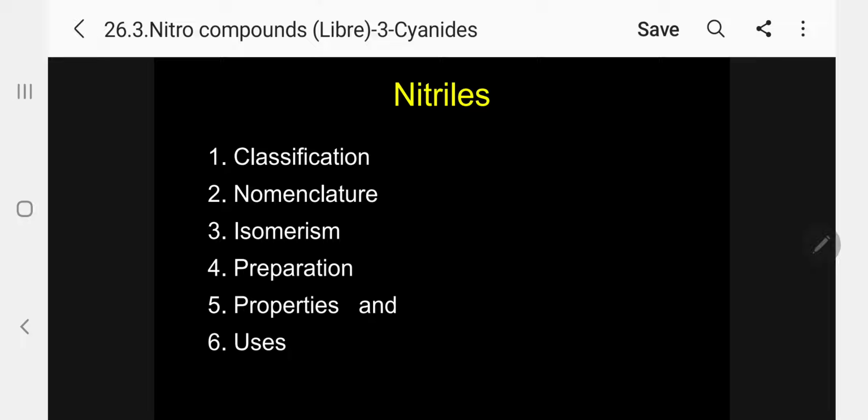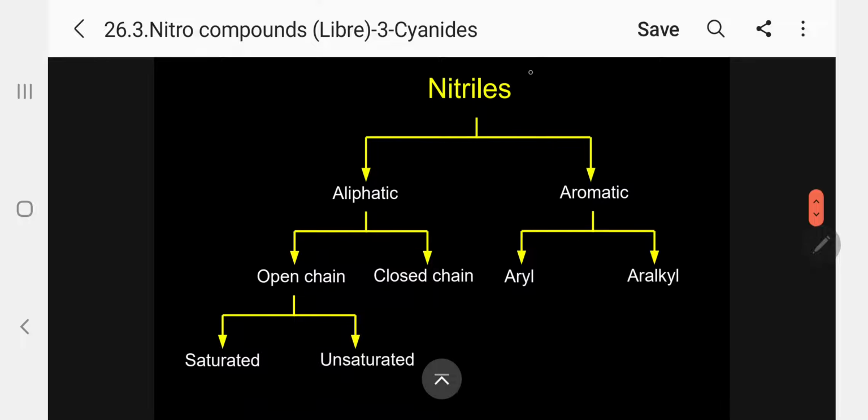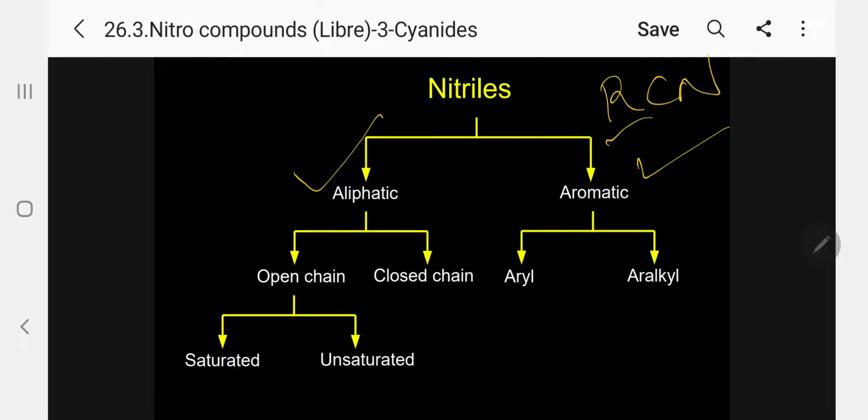So, as in the case of other compounds, I will concentrate on classification, nomenclature, isomerism, preparation, properties, and uses of cyanides, that is nitriles. First, aliphatic and aromatic nitrile compounds, general formula RCN, where R may be an alkyl group or an aryl group. So I can classify into aliphatic and aromatic nitriles.